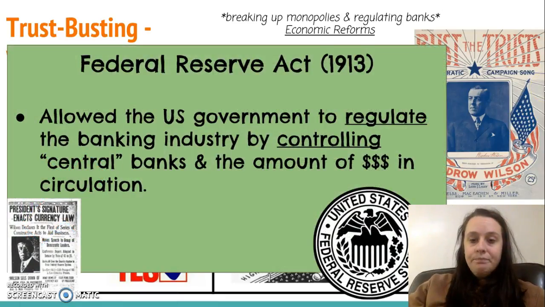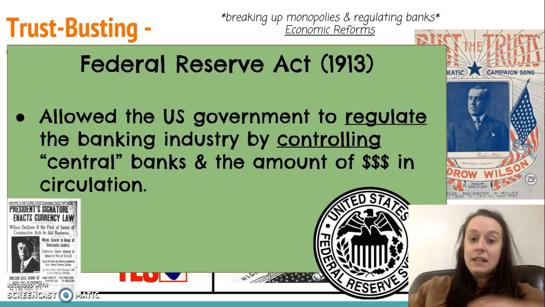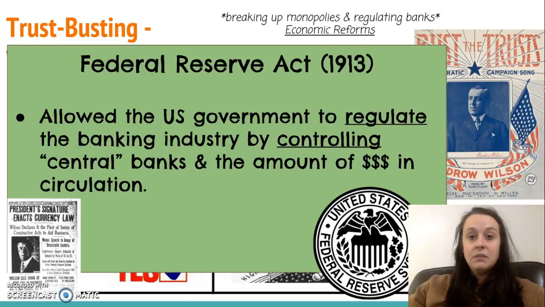Lastly, Wilson championed the Federal Reserve Act, and this will come into play a lot during our Great Depression unit. This allowed the U.S. government to regulate the banking industry. It did this by establishing and controlling 12 central banks owned by the United States. What this does is allow the U.S. government to control the amount of money in circulation, and also to set interest rates for borrowing and loans. As I said, this is an important way for the government to make sure the economy is running smoothly, and this will come into play during the Great Depression.